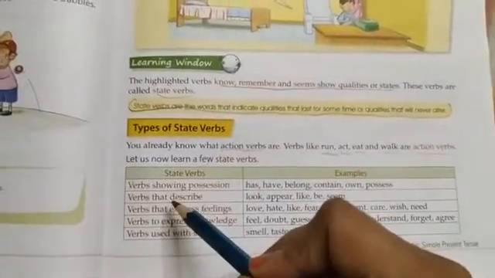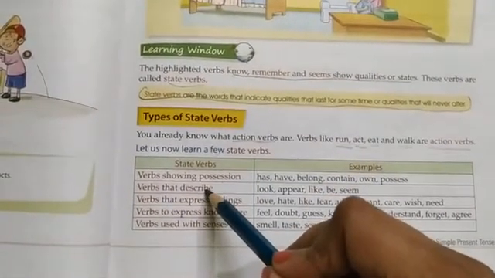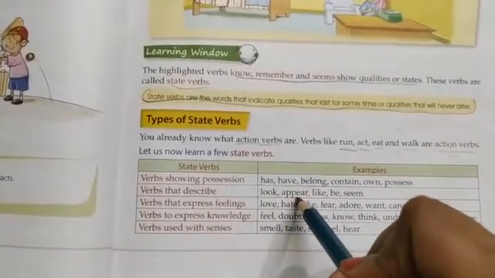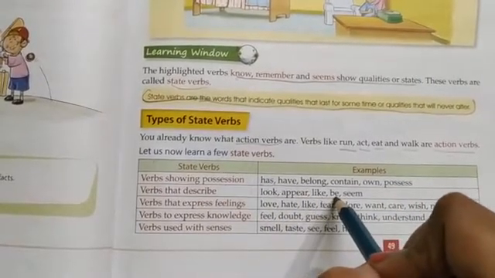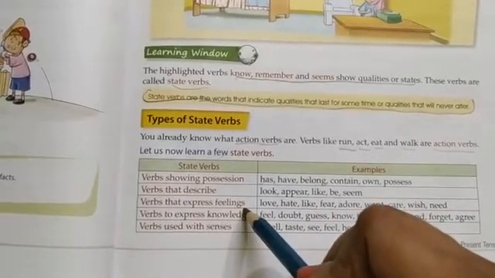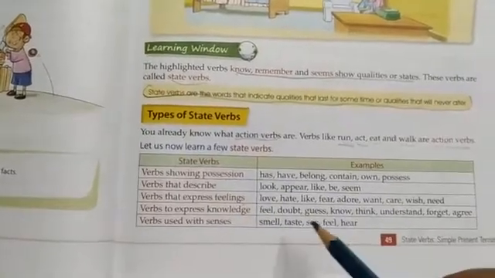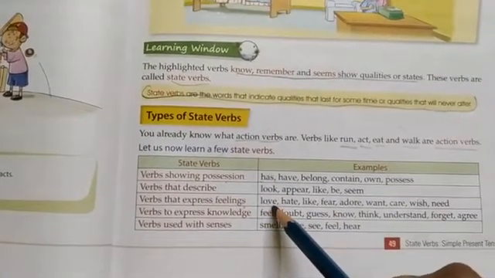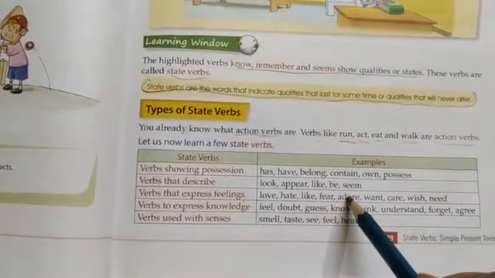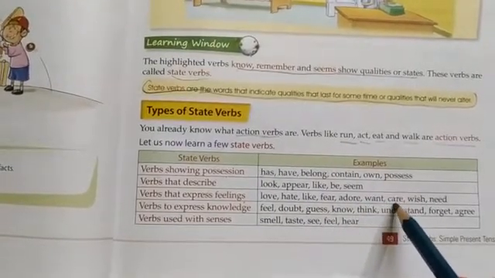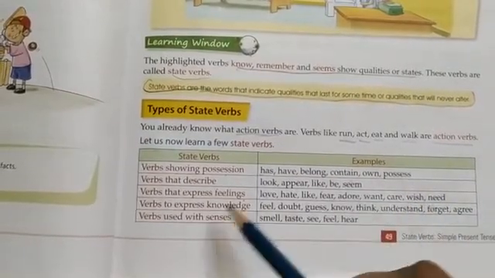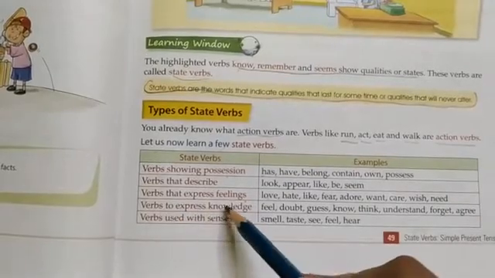Next, verbs that describe something, like look, appear, like, be, seem. Verbs that are used to express feelings, for example love, hate, like, fear, adore, want, care, wish, need.